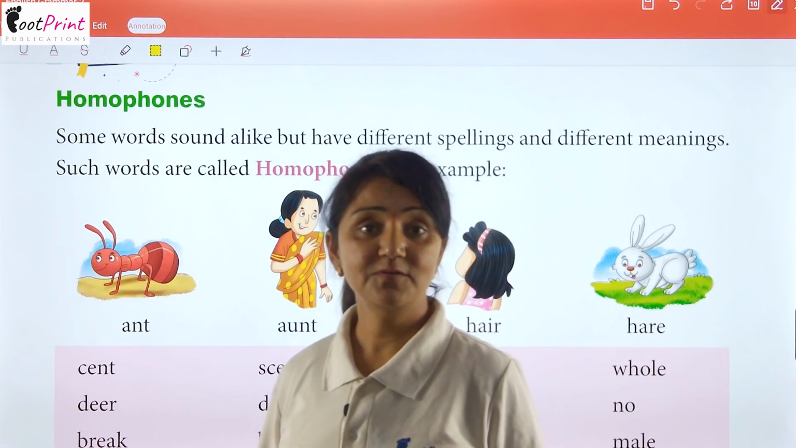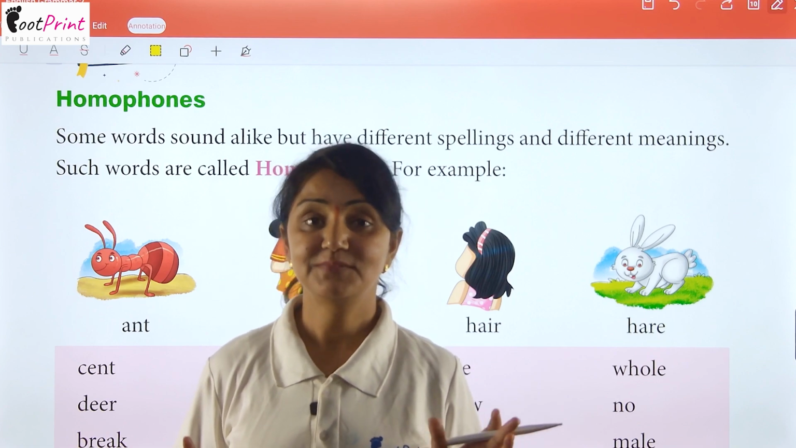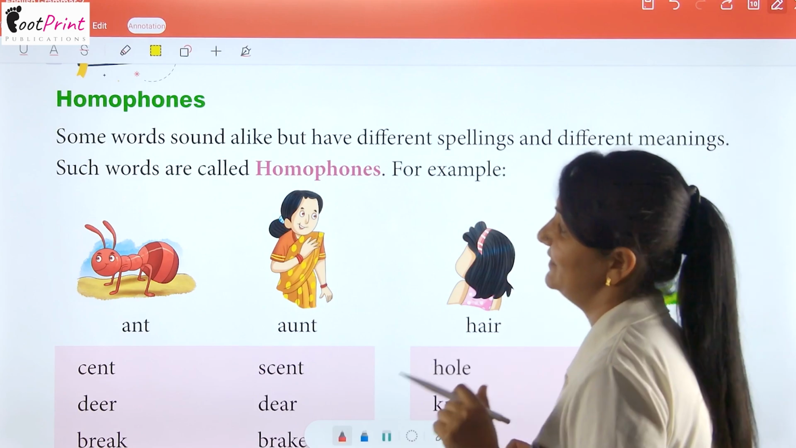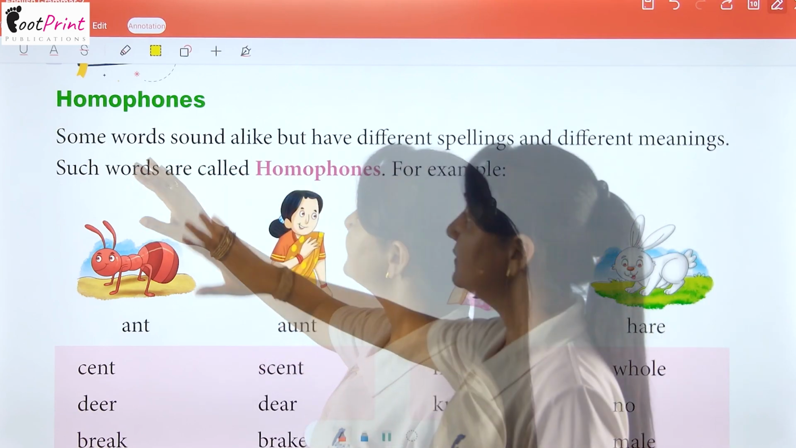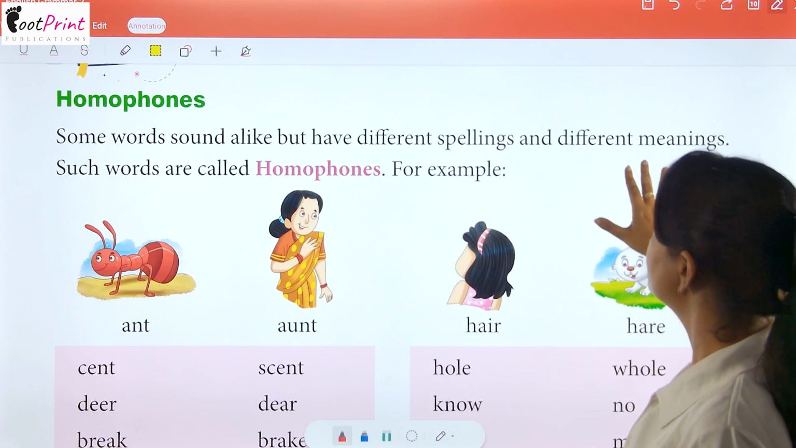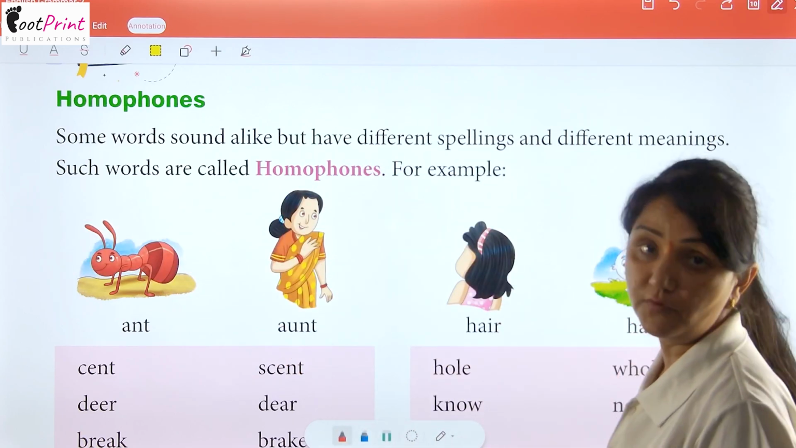Students, in this chapter, we will not actually play with the words, but I'll tell you some types of words. Okay? So get ready with me to learn that. Homophones. Some words sound alike but have different spelling and different meanings. Such words are called homophones.